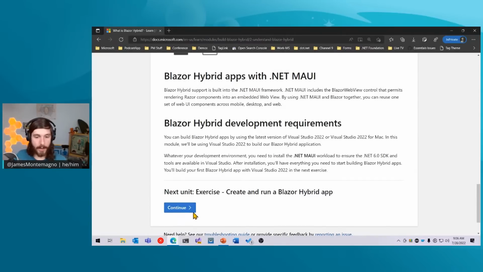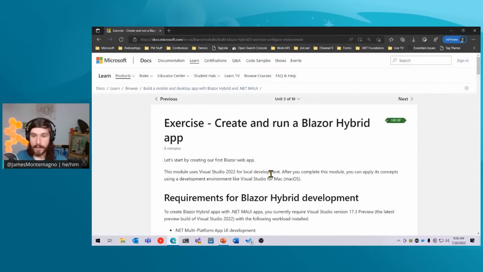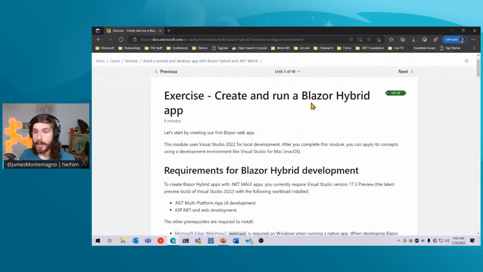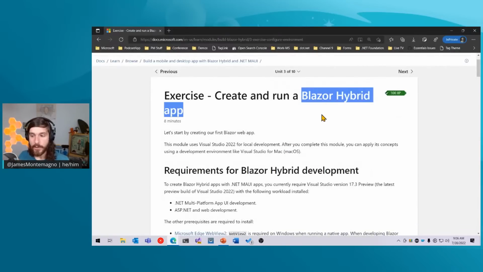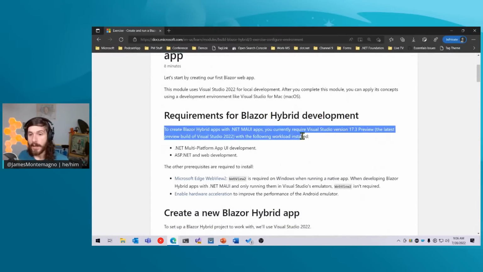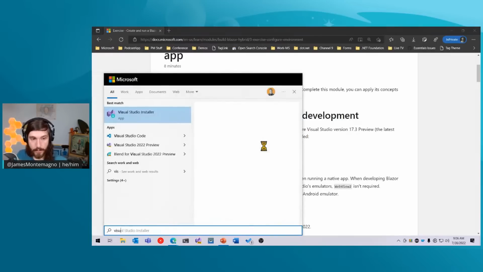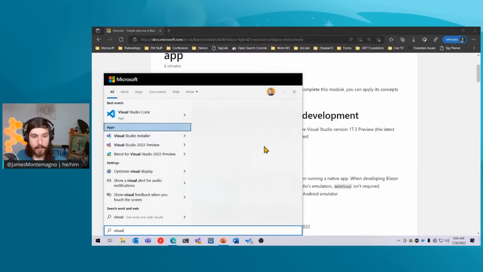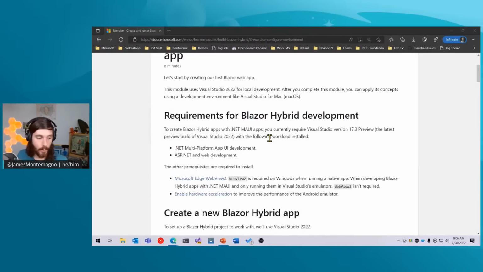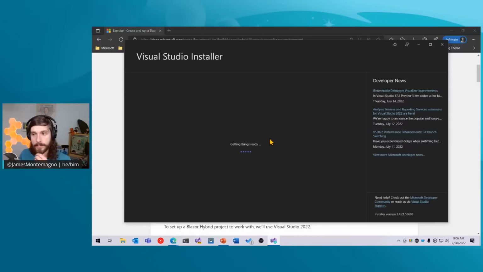Now we're going to go ahead and walk through the exercise. And the first one is creating and running our Blazor hybrid application. So we can see specifically here, it tells us our exact requirements, Visual Studio version 17.3 preview here, and the specific workloads that we'll need to install on our machine. So if you already have the Visual Studio installer, we'll go ahead and open this up over here.